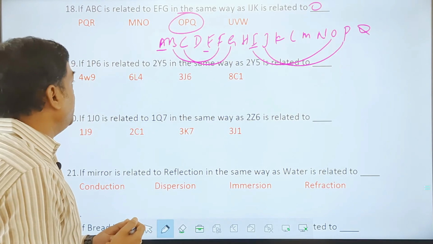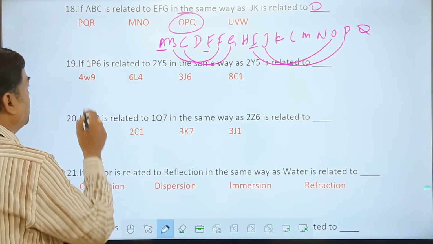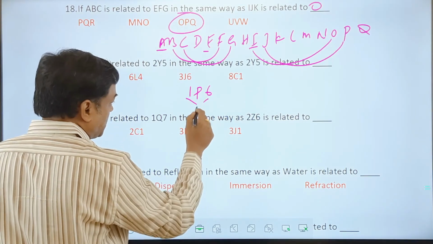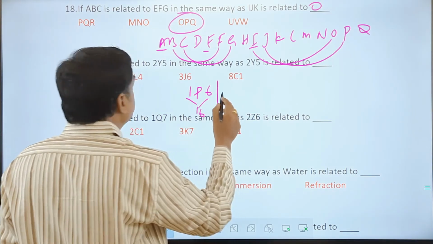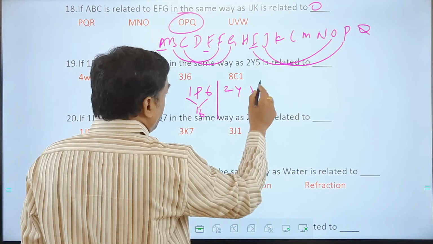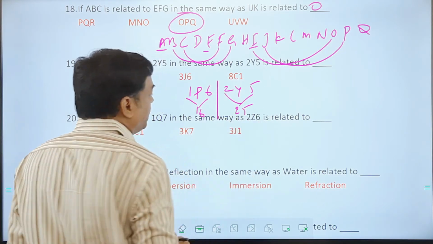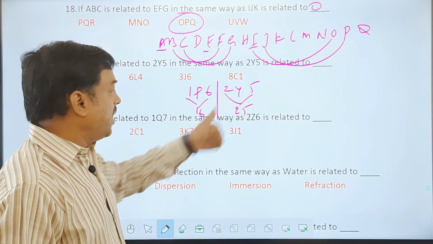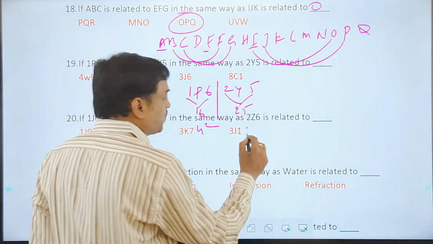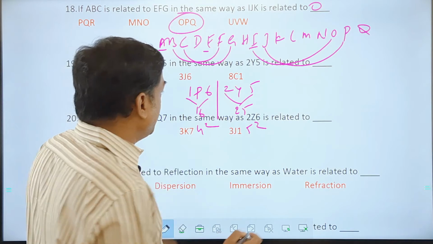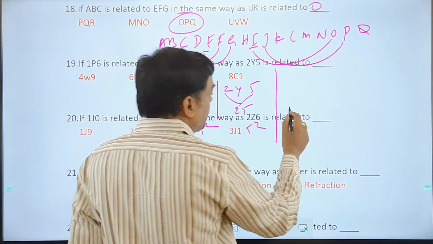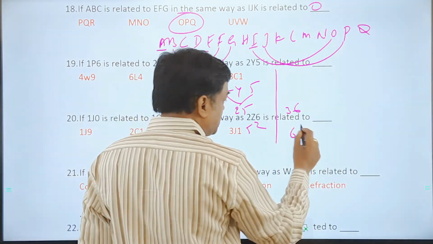There is an answer here, you can see. Sometimes you need not complete everything; we can get an immediate idea. So 16, that is P. We know the 16th letter in the alphabet is P. Then 2Y5, so you can say this is 25, the 25th letter is Y. Moreover, 16 is 4 square, this is 5 square, and the next perfect square after 2Y5 has to be 36, which is 6 square.